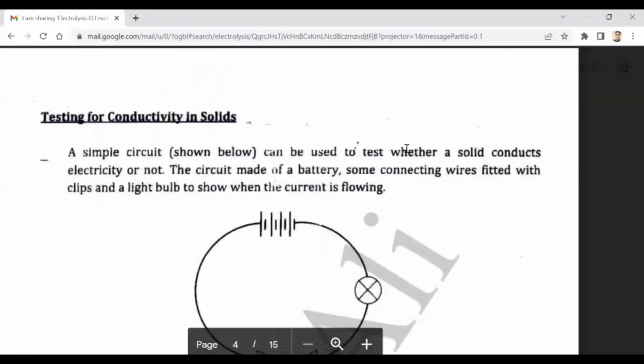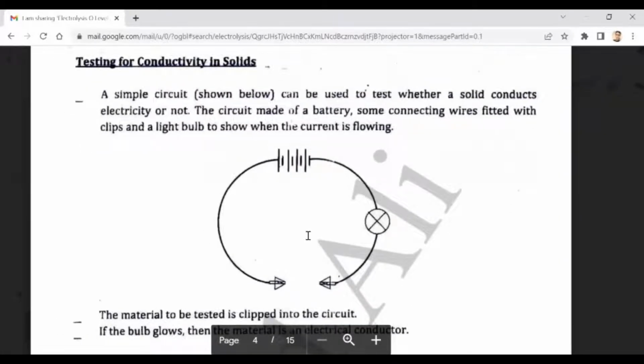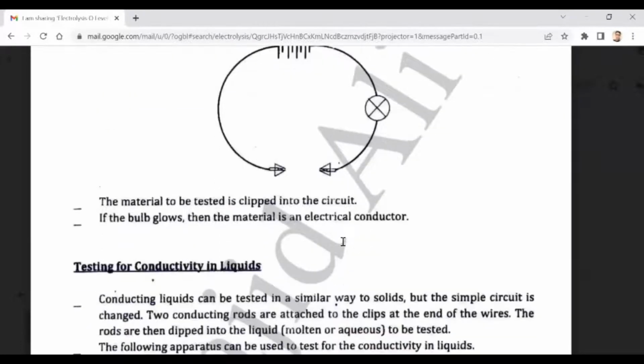Now this is testing for conductivity in solids. For example, if you place a solid here, and this is the battery, and this is the sign for a bulb or lamp. If you have connected this circuit with an insulator, the bulb will not glow, but if you connect it with any conductor, it will start glowing. So that is the test for conductivity in solids. Okay, beta?